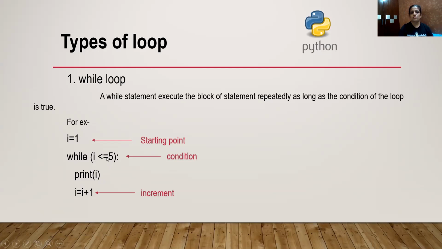But I have mentioned the equals to sign here, so it will go inside, because 5 is equals to 5. The condition is true. It will print 5. Fine. Now 5 plus 1, that is 6. Again it will check. 6 is less than equals to 5? No, the condition is false. So now the loop will stop executing and the program will be terminated. So like this, you can write any sort of condition with the help of while and your program can be easily executed. Let me show you on my screen.